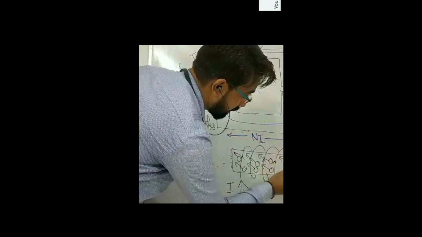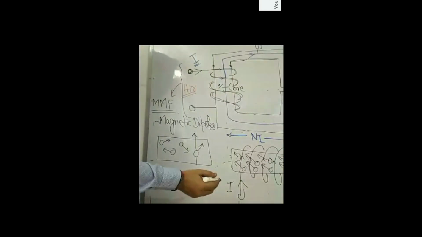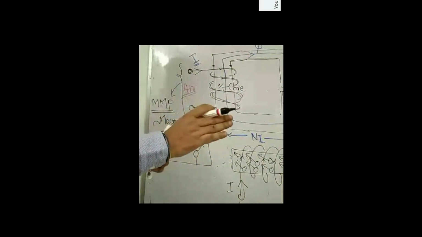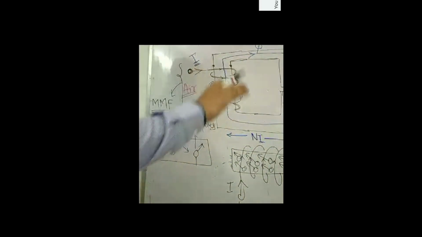The more the strength of current and the more the number of turns, the more the MMF, and the more the MMF, the more the dipoles will be aligned in a particular direction.